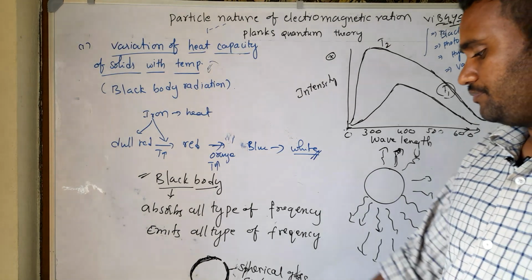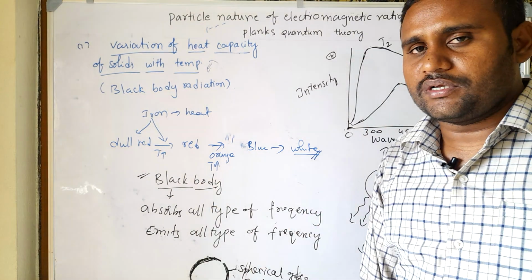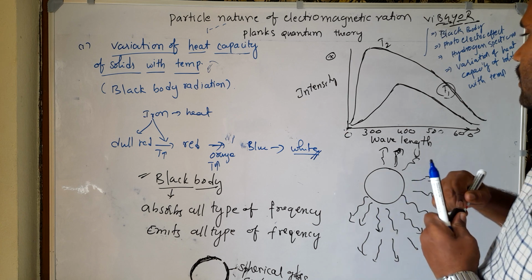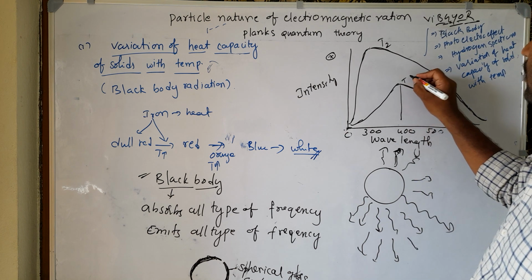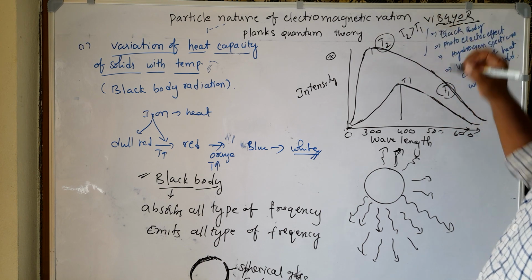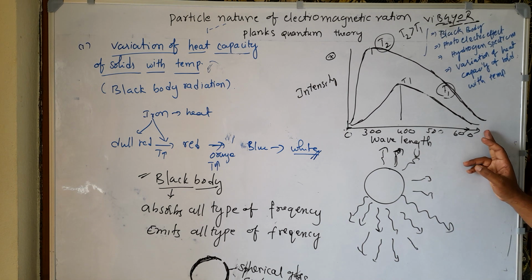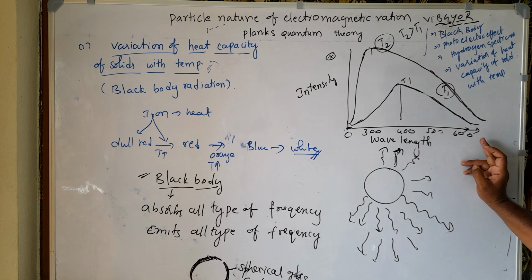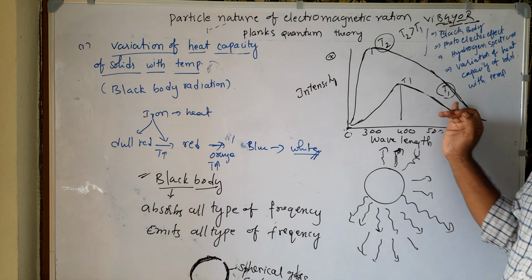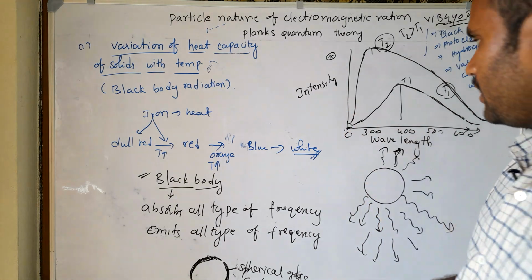When you draw a graph of intensity versus wavelength at different constant temperatures, we get graphs like this. This is temperature T1 and this is temperature T2. Here T2 is greater than T1. When you heat a black body, initially it emits higher wavelength radiation, and slowly the wavelength decreases and the intensity increases. Intensity is also called spectral radiancy.